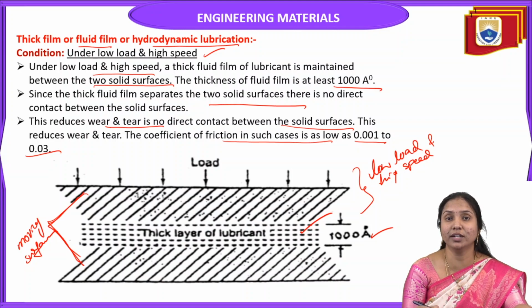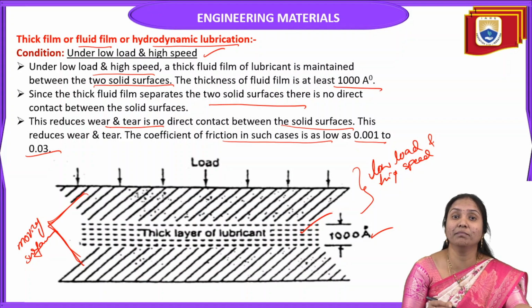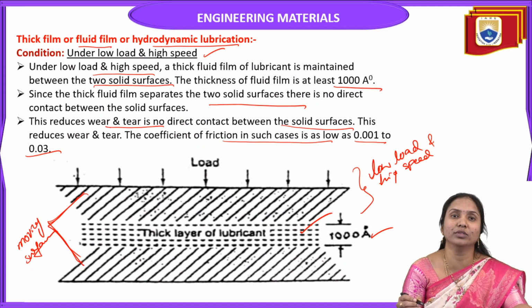So what is the condition? Under low load and high speed. In this case we can maintain a lubricant film whose thickness is at least 1000 angstroms. In this case only, it avoids the direct contact between two solid surfaces to reduce the wear and tear.